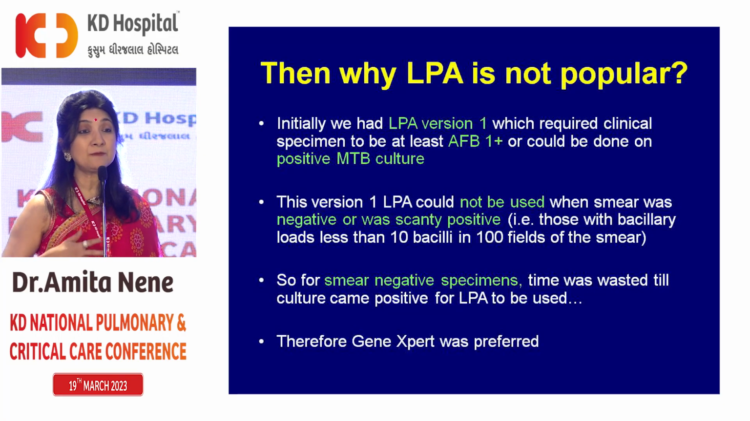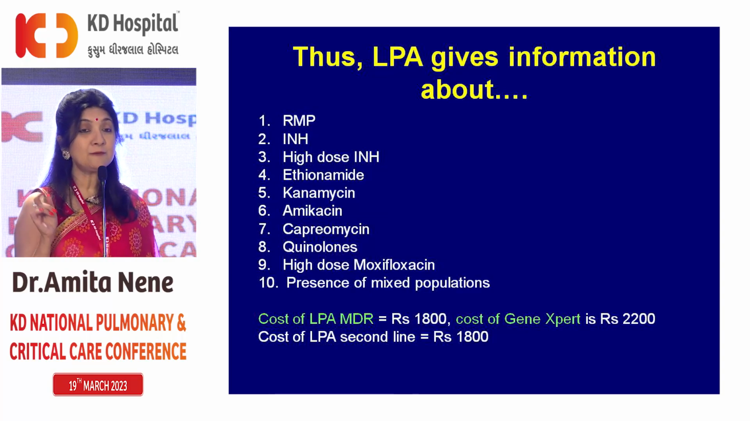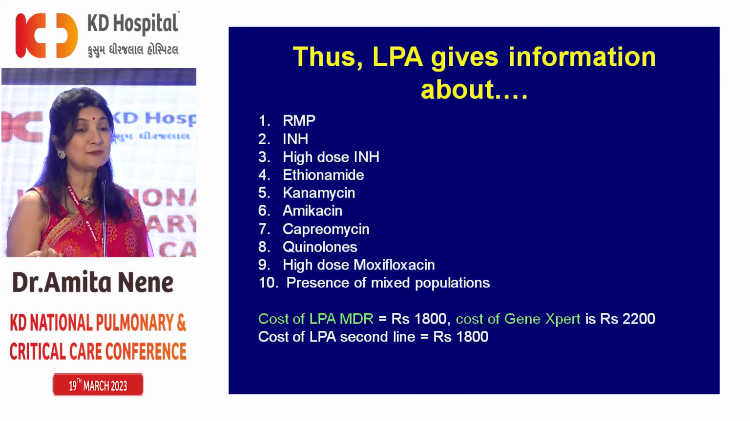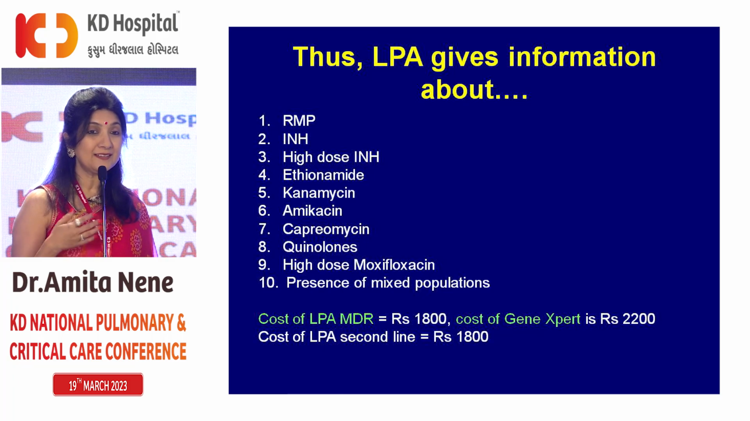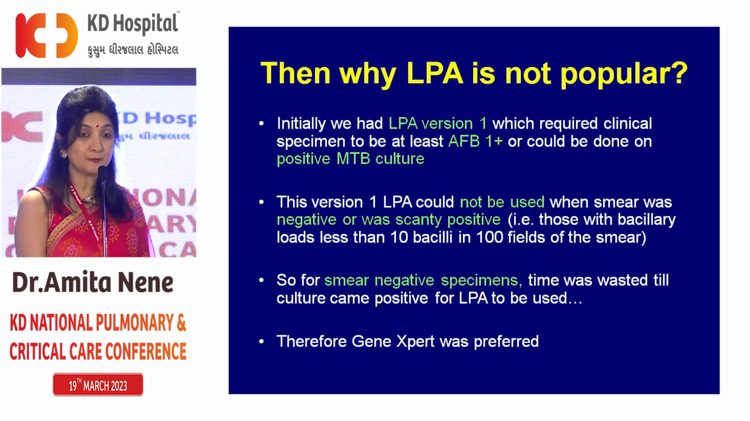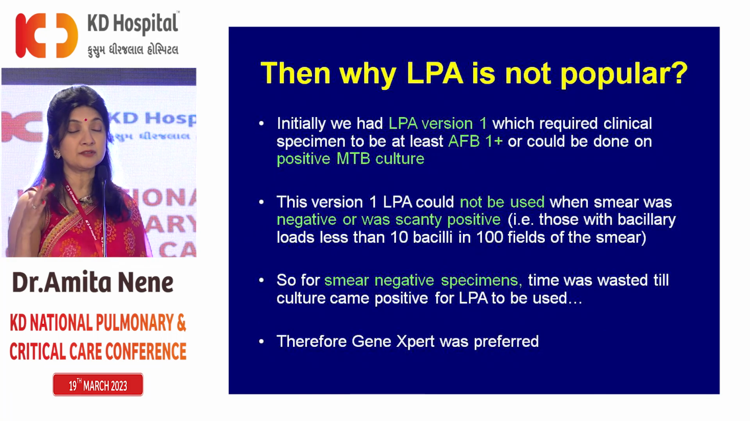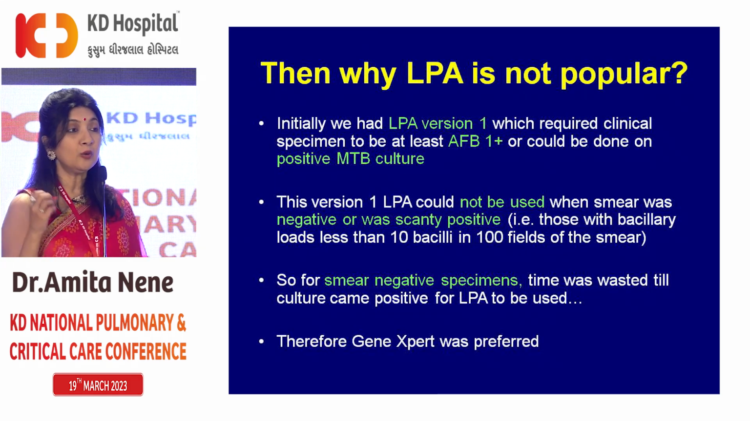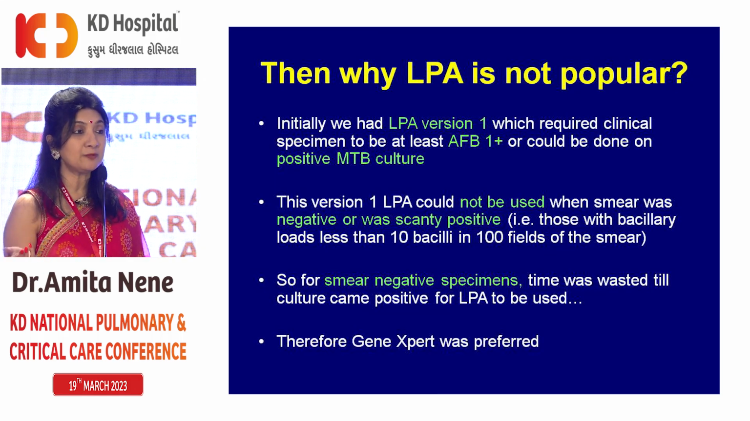So what I want to say is that LPA is so much better. For example, in Bombay, LPA costs 1800, whereas Gene Expert costs 2200. So LPA is actually cheaper. It tells you about 9 drugs. It tells you about mixed population, but we don't use it. Why is that so? That is because initially LPA was required to be done only on either MTB culture positive samples or when the AFB smear was positive, and therefore we had to wait for culture to become positive. We could not do it, but now we have LPA version 2, and even if the patient has a negative smear, LPA actually works out and can be done.